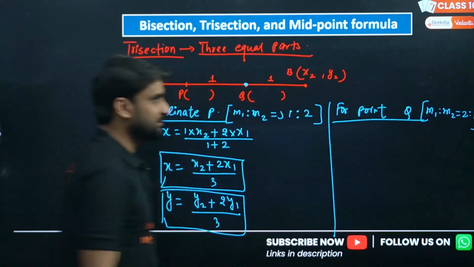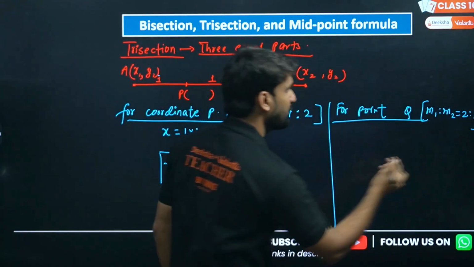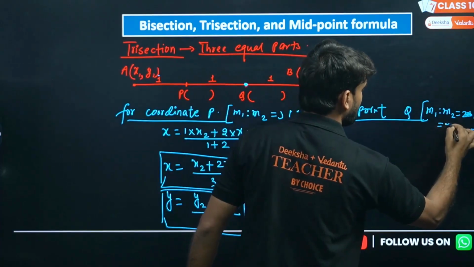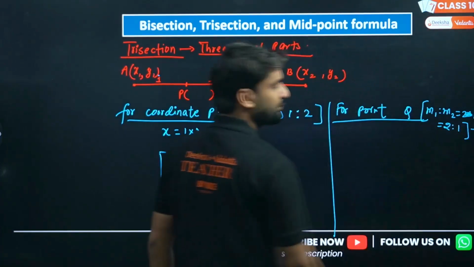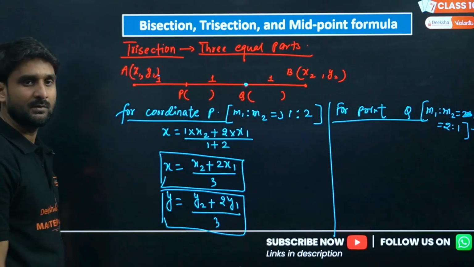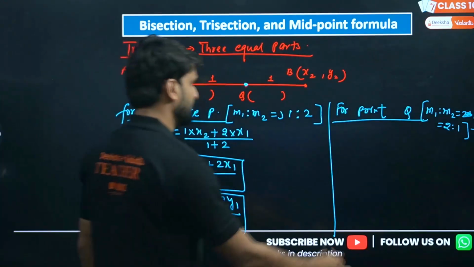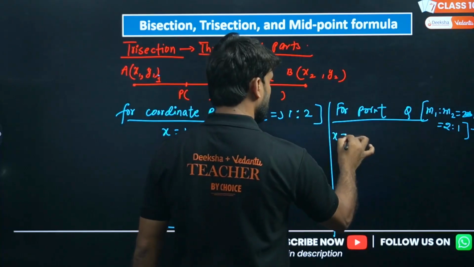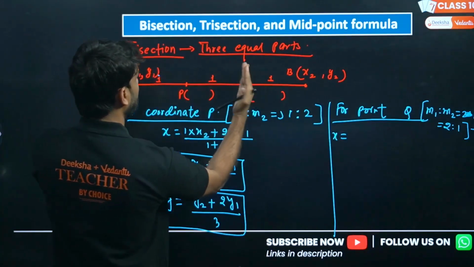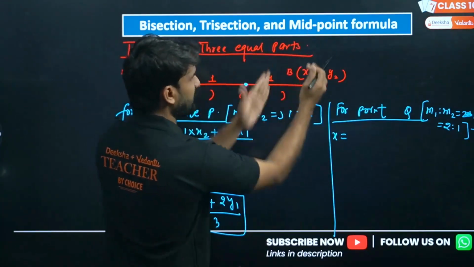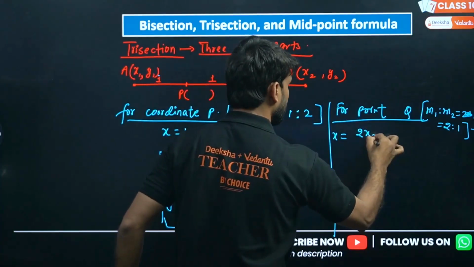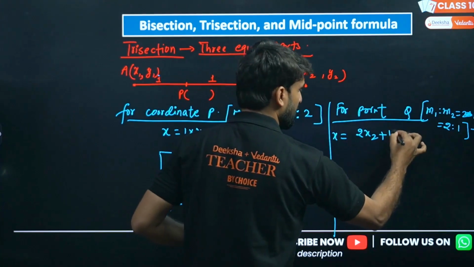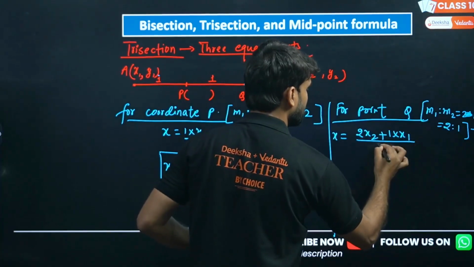Very important point. Is it visible to you? No, not visible. So I am writing again here. This will be 2:1. Now apply the section formula to find the x coordinate of Q. Taking m1, 2 into x2 plus 1 into x1, divided by 2 plus 1, that is 3.